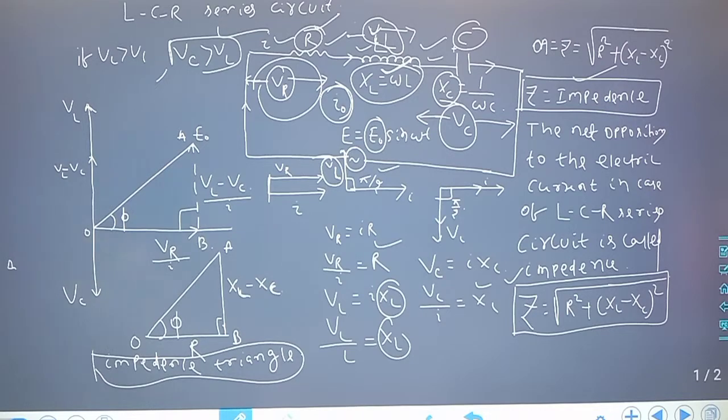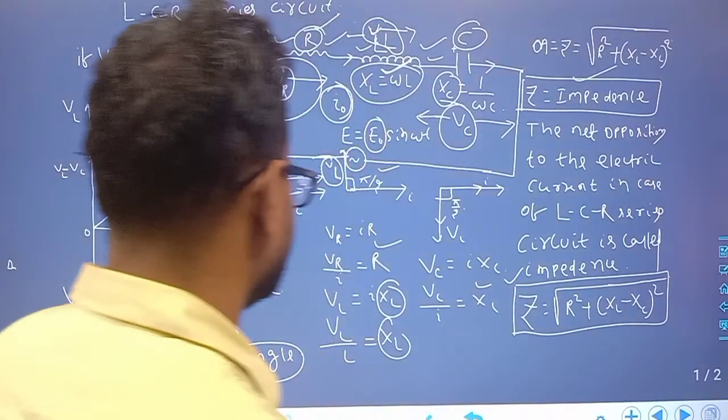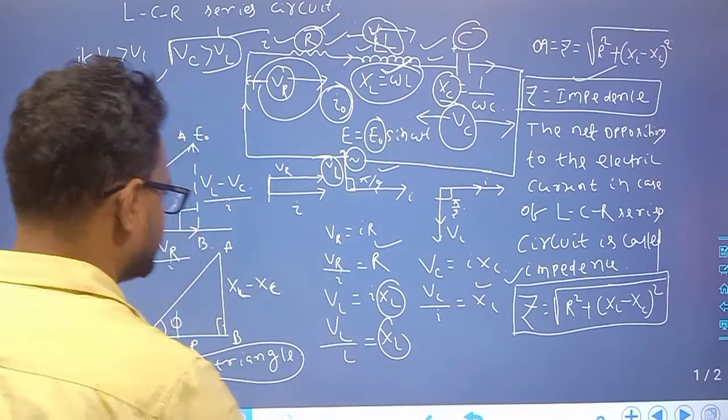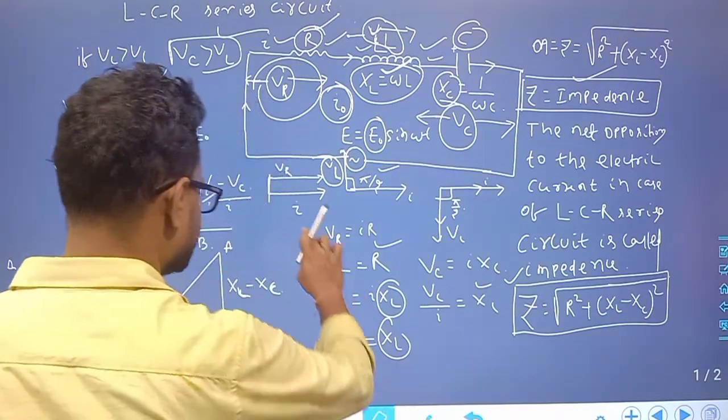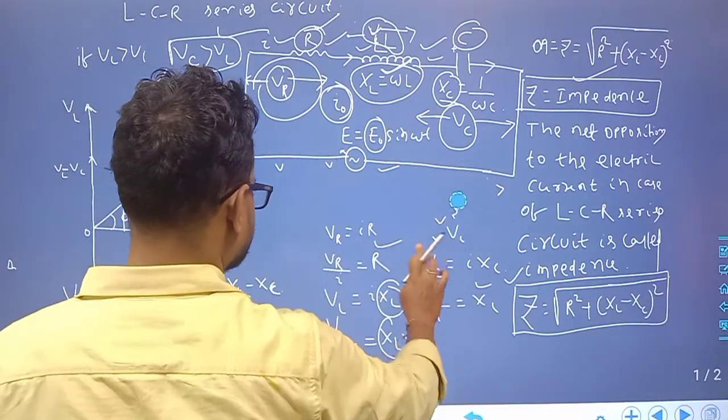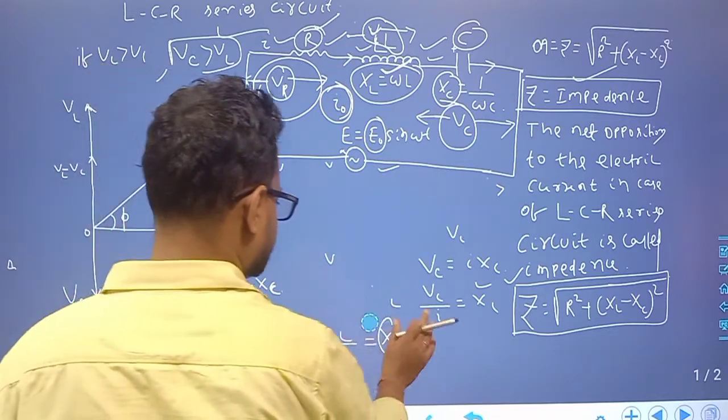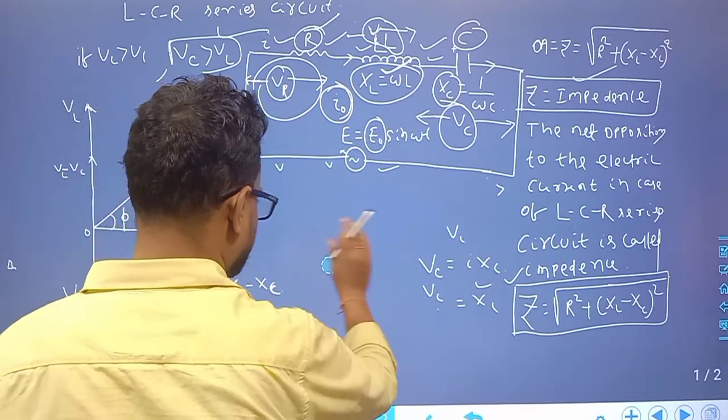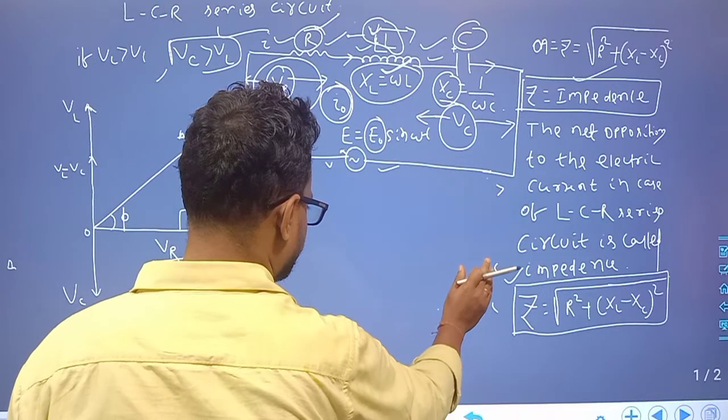Now we will calculate the amount of maximum current. So this is the impedance triangle, and this is the impedance.